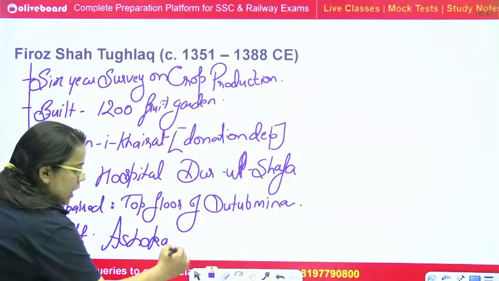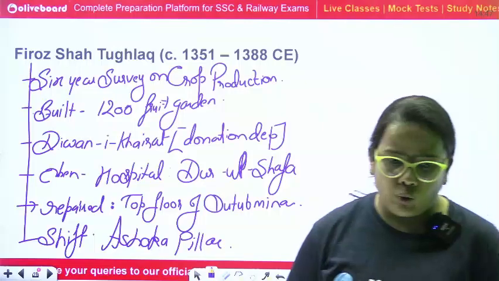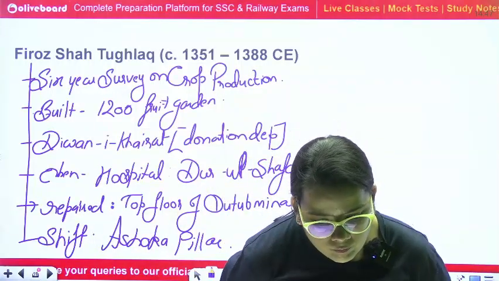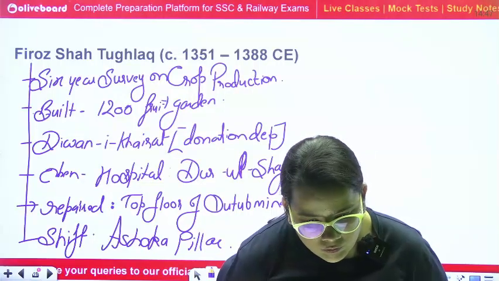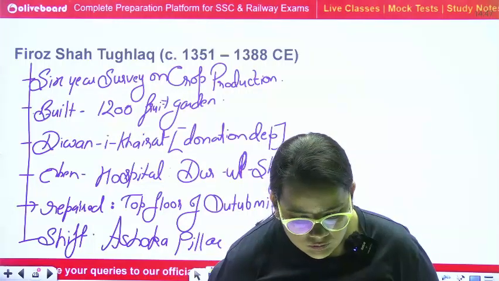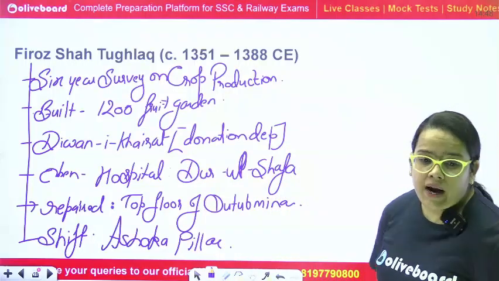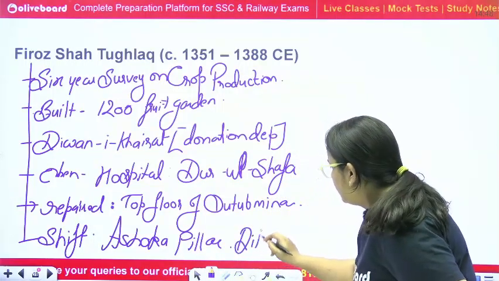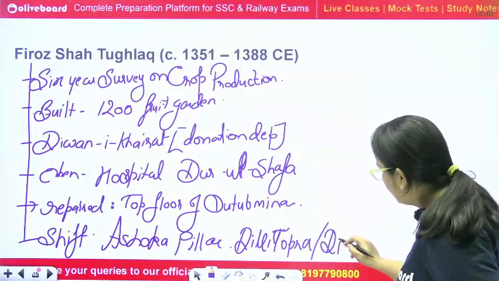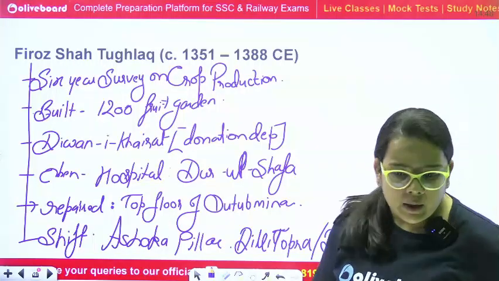Can somebody tell me the pillar names which were shifted by Firoz Shah Tughlaq from a different part to Delhi? Anyone? No? Delhi Topra and Delhi Meerut. Please revise your content. Delhi Topra and Delhi Meerut. No idea?